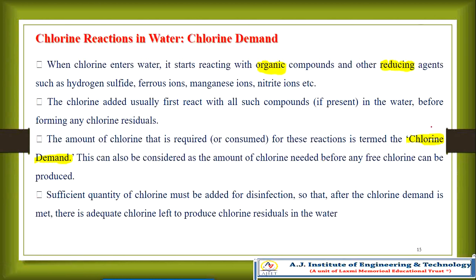Very importantly, this is called chlorine demand. This is also considered the amount of chlorine needed before free chlorine can be produced. A sufficient quantity of chlorine must be added for disinfection, so that after the chlorine demand is met, there will be adequate chlorine left to produce the chlorine residuals in the water. Clear? Those are the reactions which will be happening in the water.